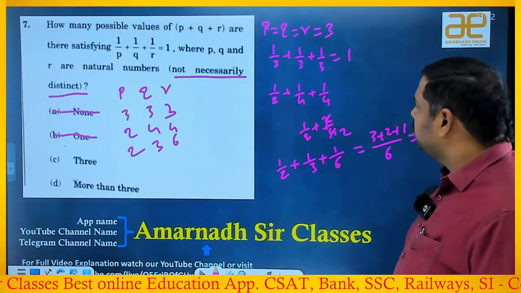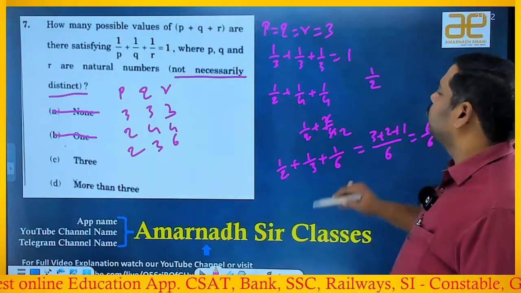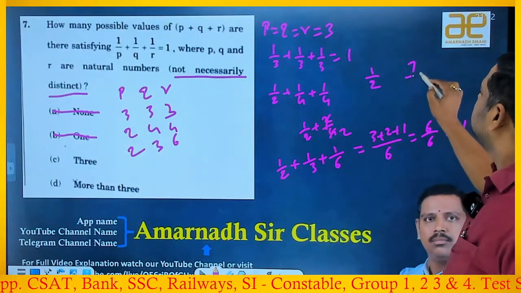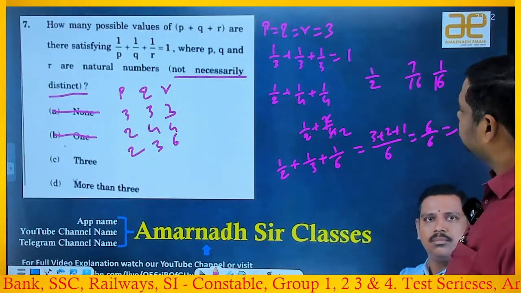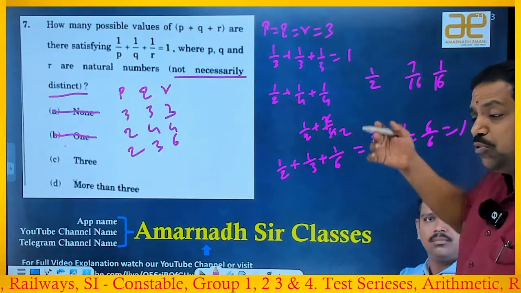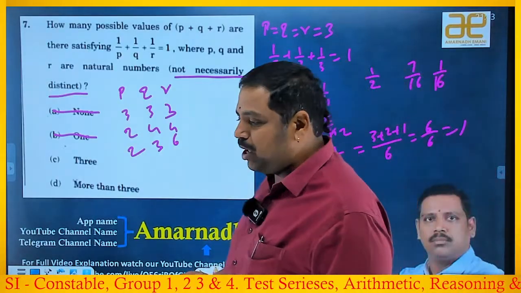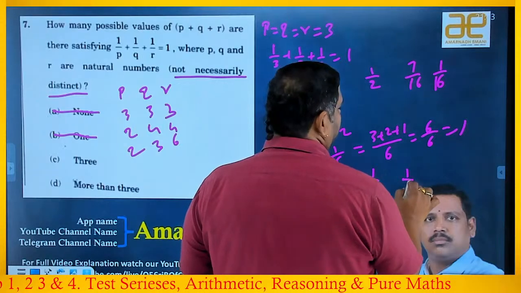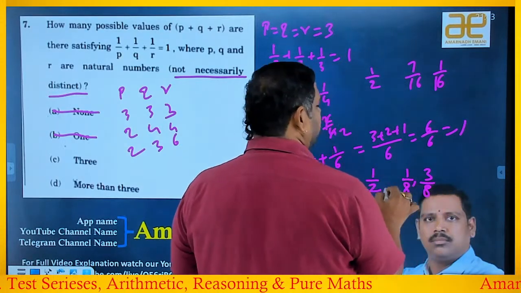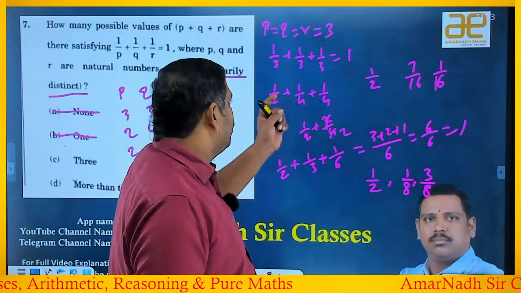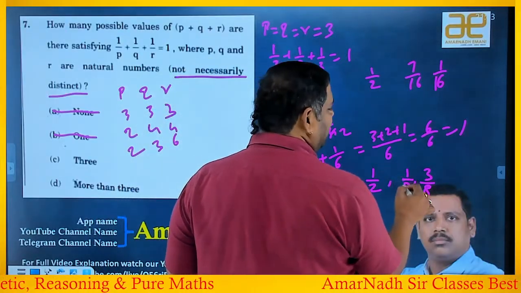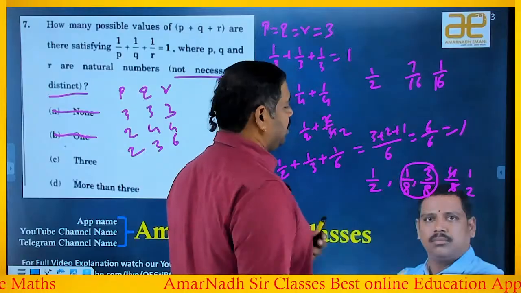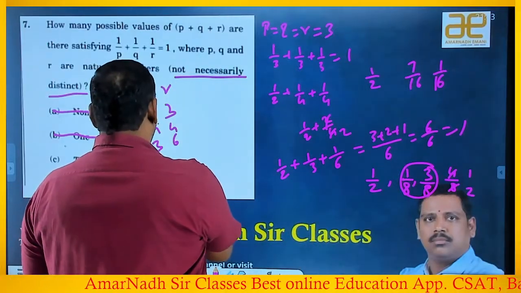Good. Now for this, the beauty that I will do is, if I take 1 by 2 as one number, then the other numbers I can take are 7 by 16 and 1 by 16. Observe that. Why? Because the family of 1 by 2 has that beauty. Or else, even because 1 by 2, if you take 1 by 8 and 3 by 8, these three numbers, you'll get it. Because 1 by 8 and 3 by 8 collectively is 4 by 8, which is nothing but 1 by 2. 1 by 2 plus 1 by 2 is 1. So you can take it.